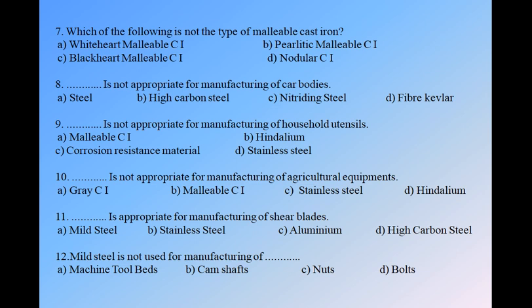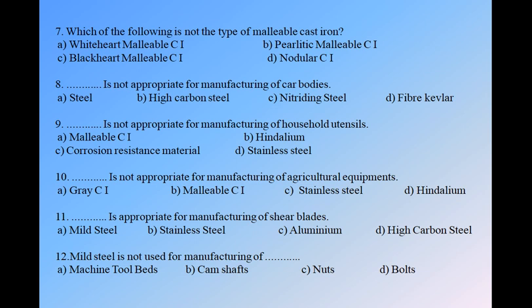Next, which is not appropriate for manufacturing of car bodies. We have four options: A. Steel, B. High carbon steel, C. Nitriding steel, and D. Fiber Kevlar. In this, steel can be used, high carbon steels can be used, fiber is also used to reduce the weight and increase the mileage. Okay, so C. Nitriding steel is not used for manufacturing of the car body. So option C is correct.